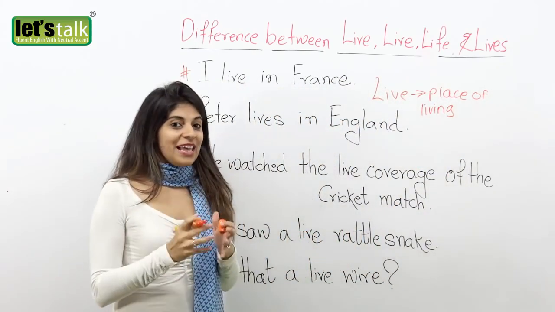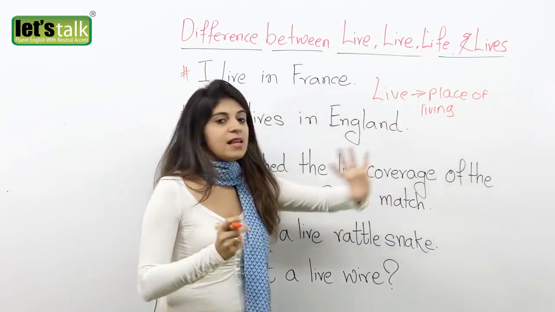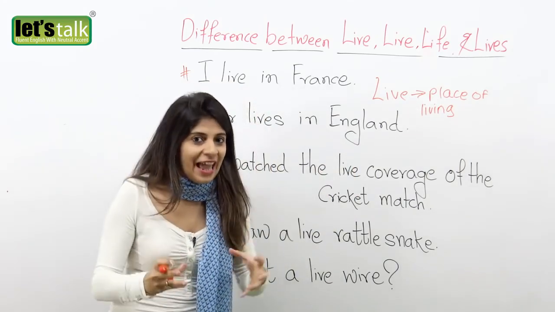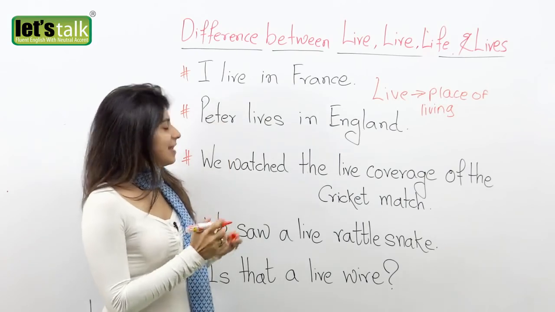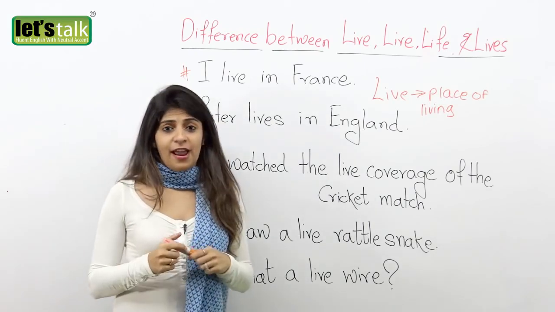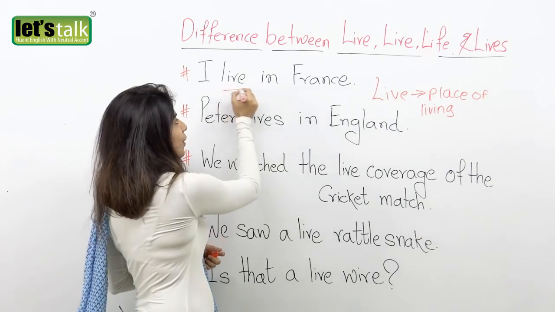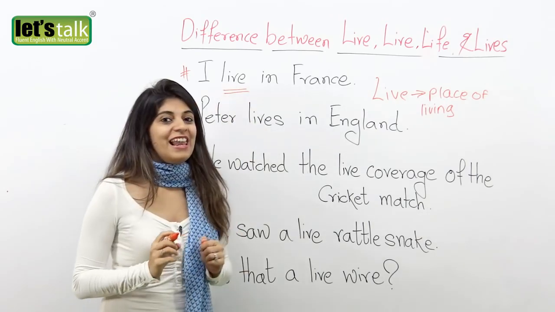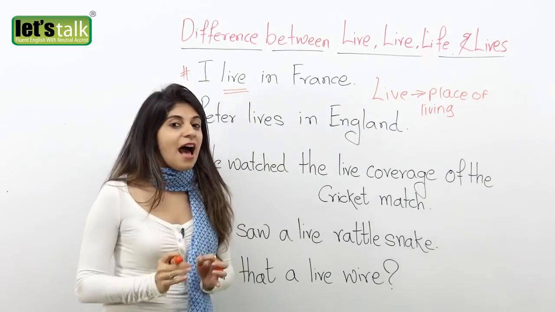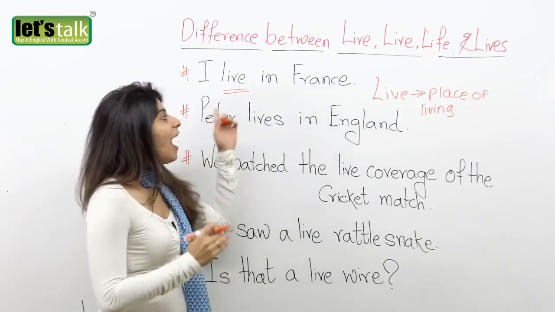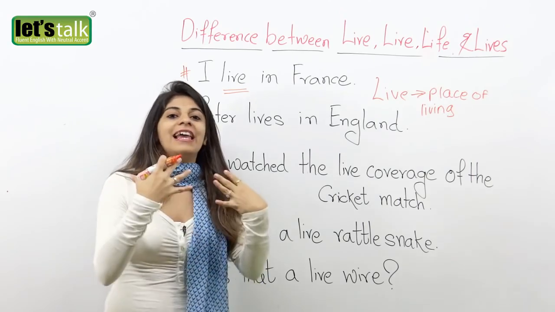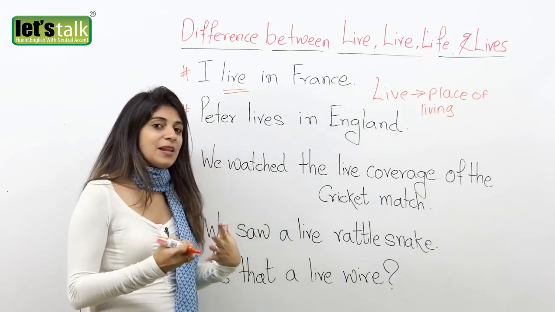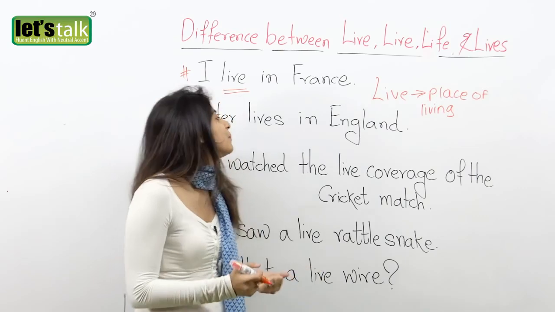It means a place where you are located. So in the sentence, I live in France, I'm using the word L-I-V-E, which is pronounced as live. That is the place where I live, the place where I am settled.